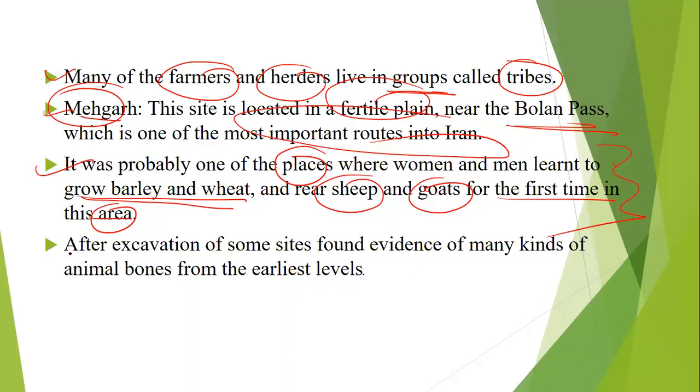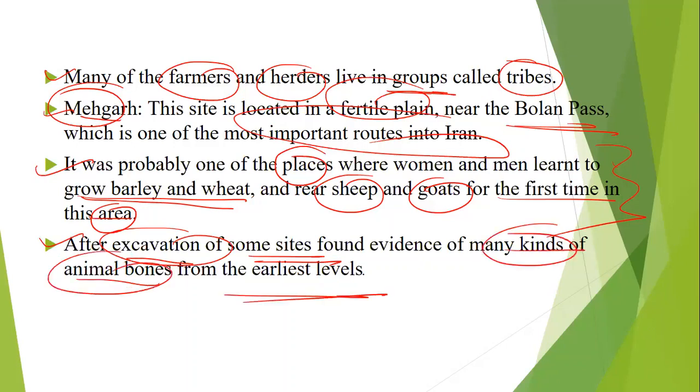Okay, after excavation of some sites, evidence of many kinds of animal bones was found from the earliest levels. Now excavation also led to many kinds of bones being found in that area.